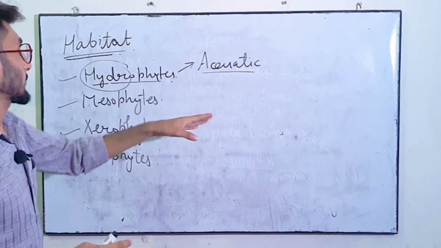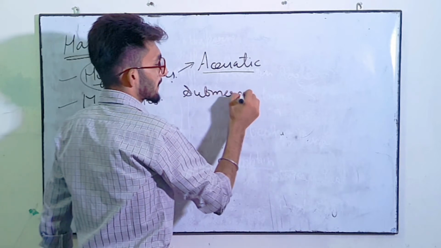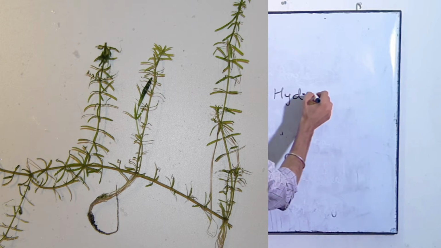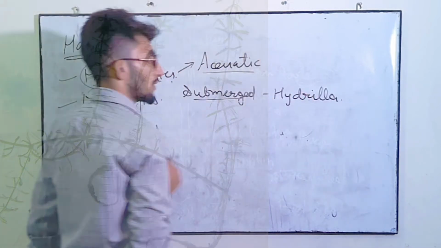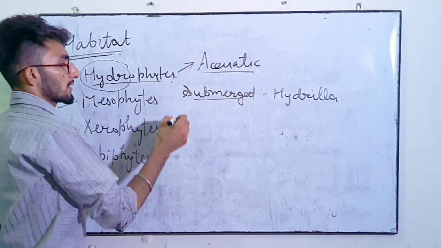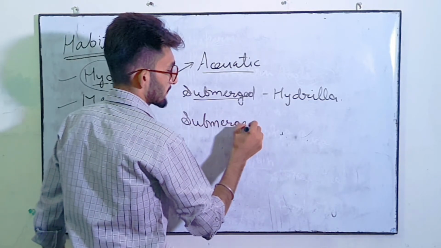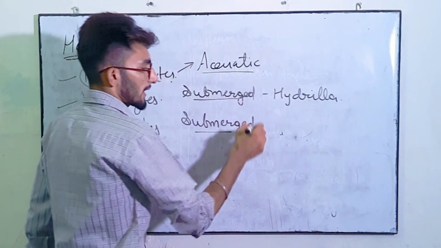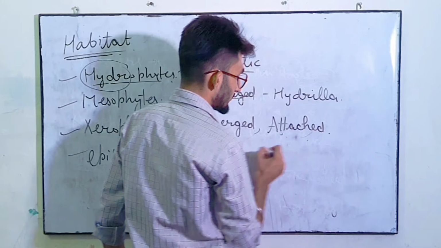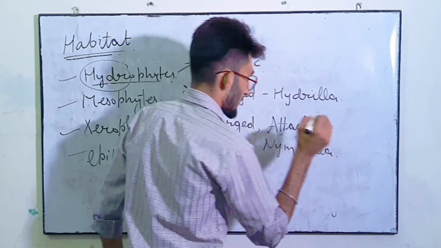The subtype of hydrophyte is submerged, which is completely inside the water. Okay, the example is hydrilla. Hydrophyte, aquatic, submerged: hydrilla. Next is submerged and attached, which is inside the water and attached. Example is nymphaea.